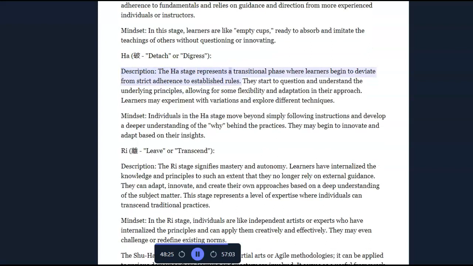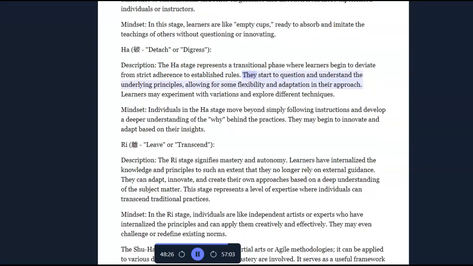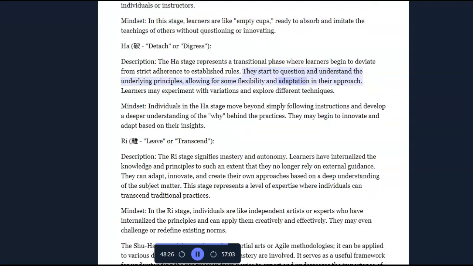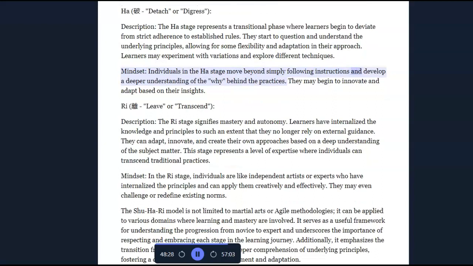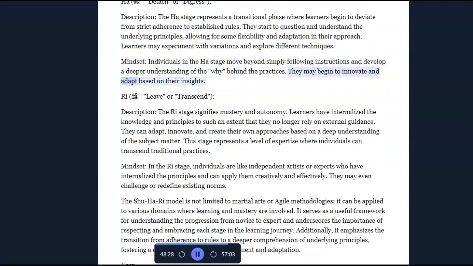Description: The Ha stage represents a transitional phase where learners begin to deviate from strict adherence to established rules. They start to question and understand the underlying principles, allowing for some flexibility and adaptation in their approach. Learners may experiment with variations and explore different techniques. Mindset: Individuals in the Ha stage move beyond simply following instructions and develop a deeper understanding of the why behind practices. They may begin to innovate and adapt based on their insights.